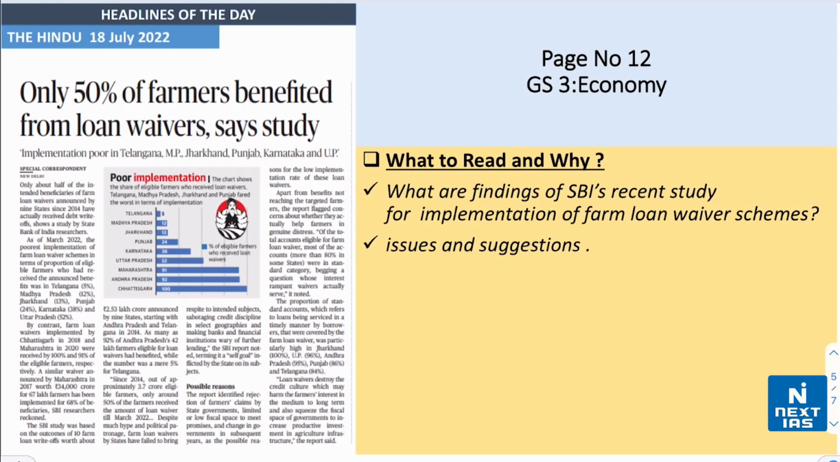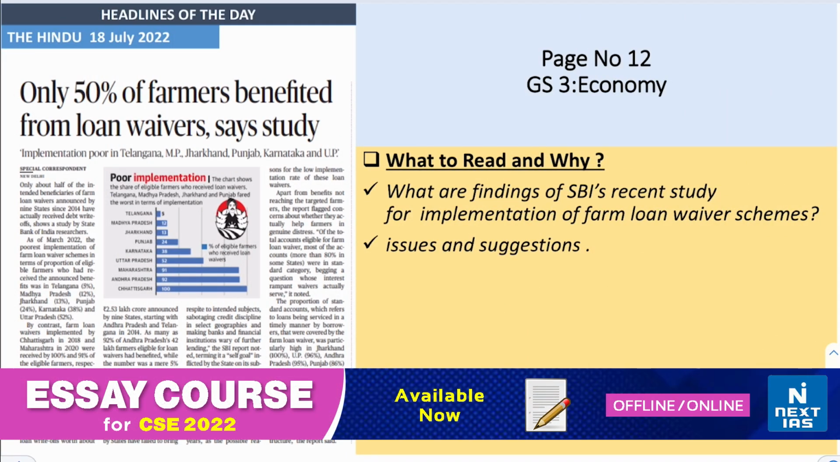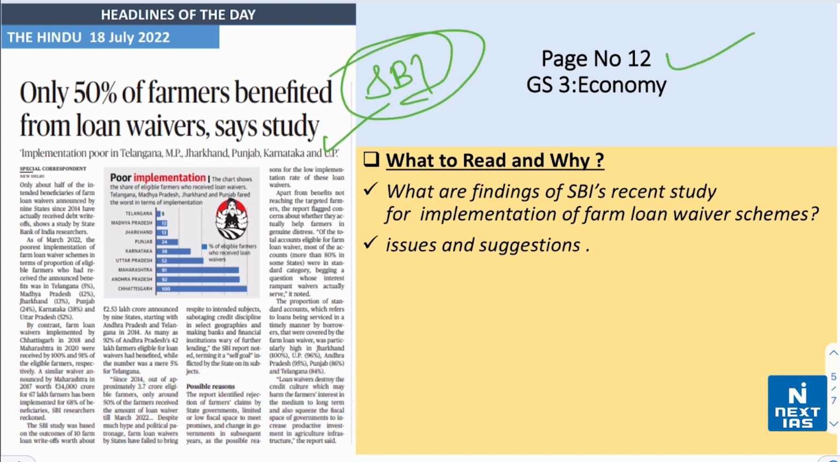Our next important headline is only 50% of farmers benefited from loan waivers, says studies. किसकी स्टडी कहती है? SBI की. ये अवेलेबल है पेज नंबर 12 पे रिलेटेड टू पेपर 3 इकोनॉमी सेक्शन. In this article we have to know what are the findings of SBI's recent study for implementation of farm loan waiver schemes, issues and suggestions.